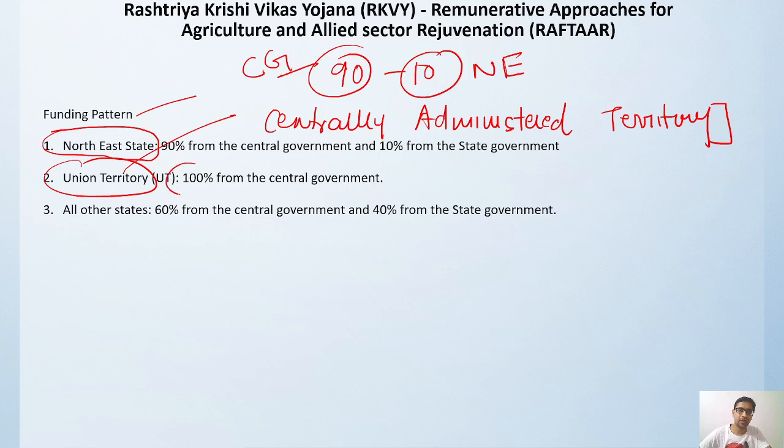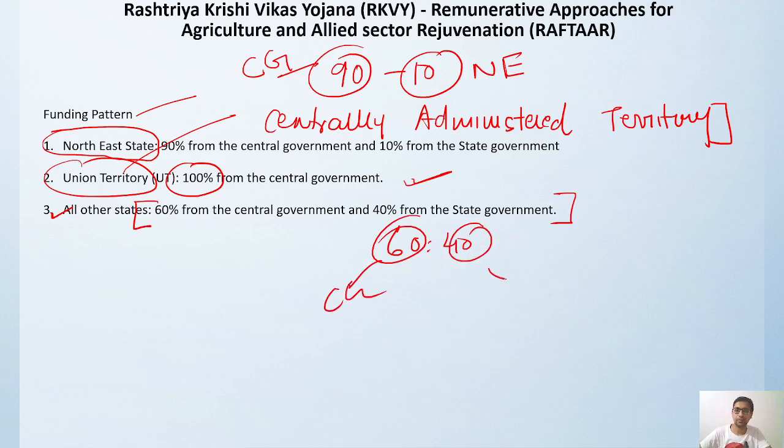So 100% funding will be provided by the central government. And the third one is all other states, meaning states other than the union territories and northeast states. These will be under a 60:40 ratio. 60 will be from the central government and 40 from the state government. This is the funding pattern that most of the schemes running in our country have.